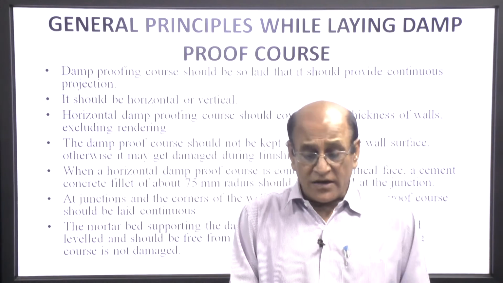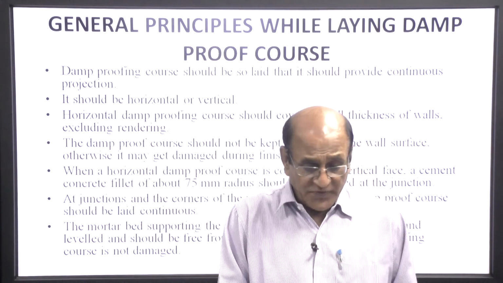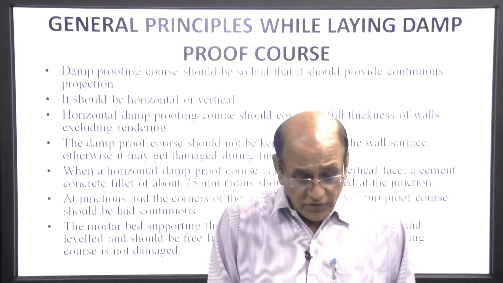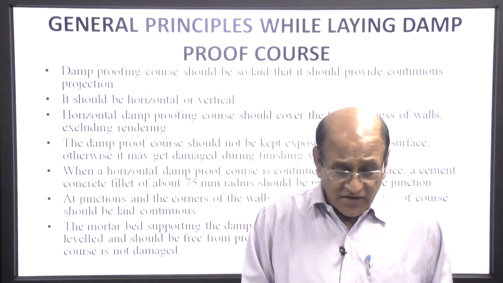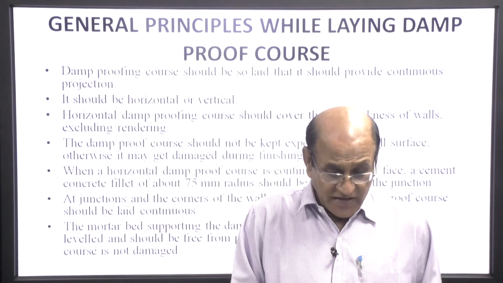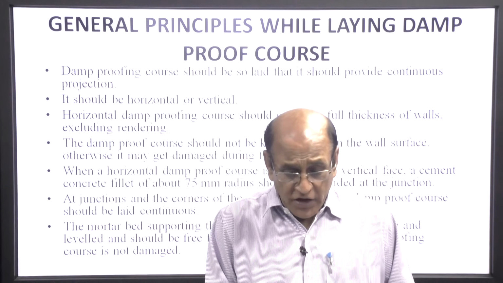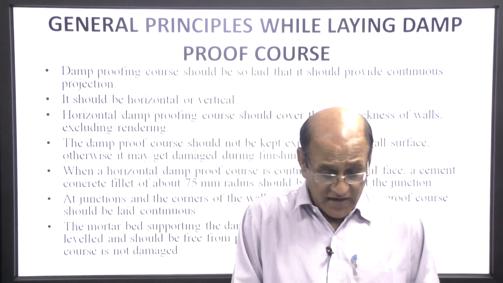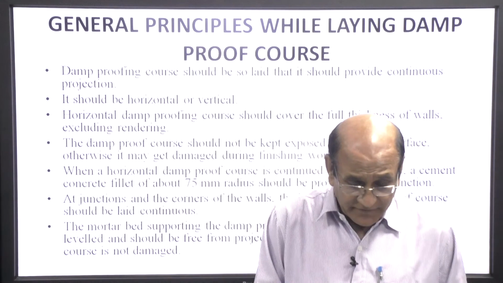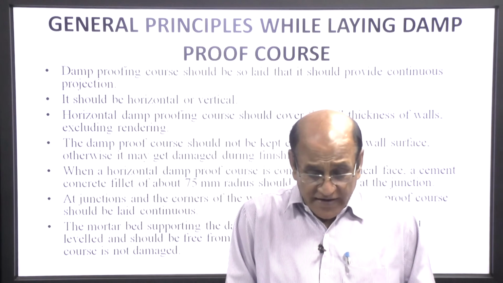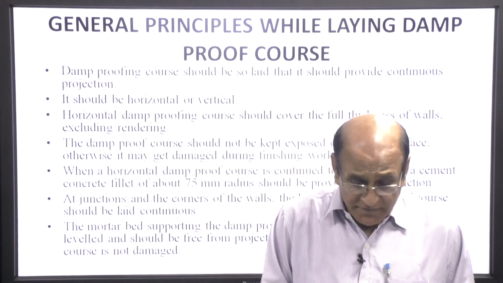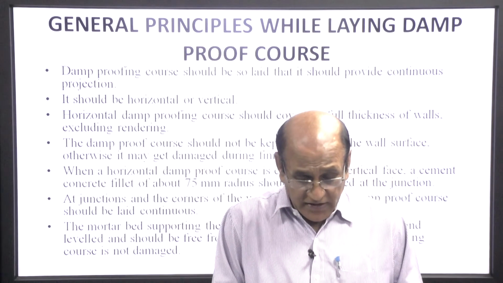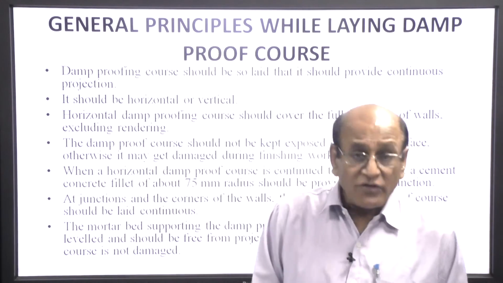General principles while laying damp proof course: damp proofing course should be so laid that it provides continuous protection. It should be horizontal or vertical. Horizontal damp proof course should cover the full thickness of the wall, excluding rendering. The damp proof course should not be kept exposed on the wall surface, otherwise it may get damaged during the finishing of the work.